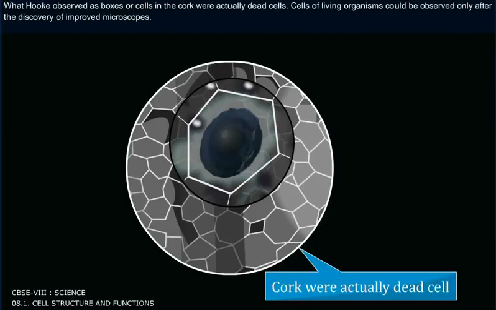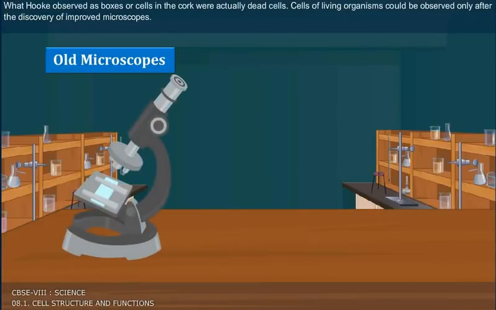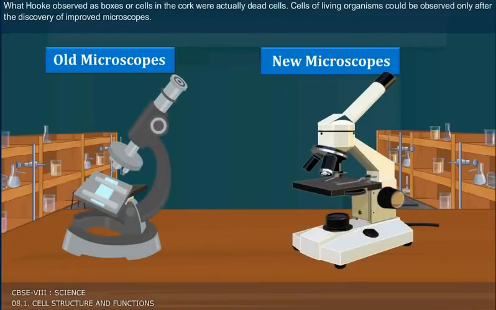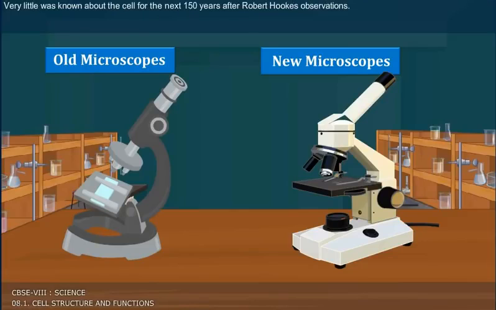The boxes or cells that Hooke observed in the cork were actually dead cells. Cells of living organisms could be observed only after the discovery of improved microscopes. Very little was known about the cell for the next 150 years after Robert Hooke's observations.